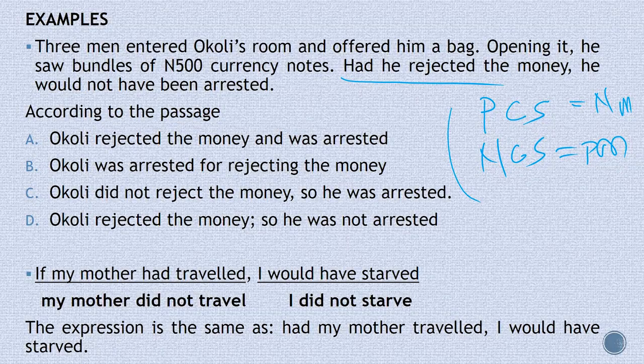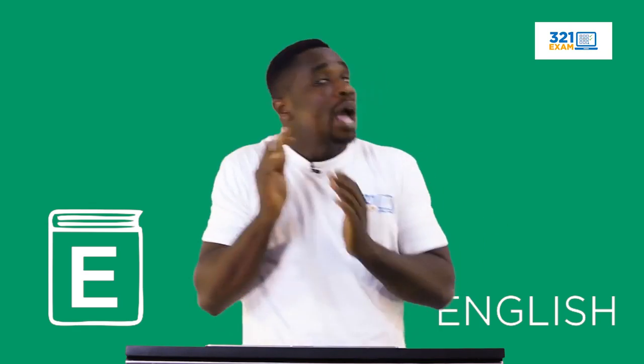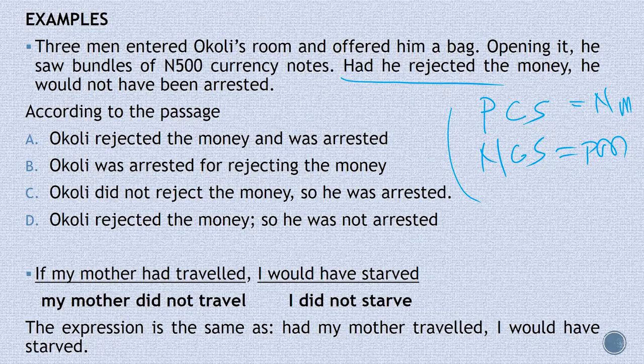Now look at this example. If my mother had traveled, I would have starved. If my mother had traveled, interpret that statement first. Did your mother travel? So the first point here is, let's interpret that first statement. If my mother had traveled, it means that my mother did not travel. Therefore, I did not starve. That's the expression. So the expression is the same as, had my mother traveled, I would have starved. But the meaning to be given to it is that you did not starve because your mother did not travel.